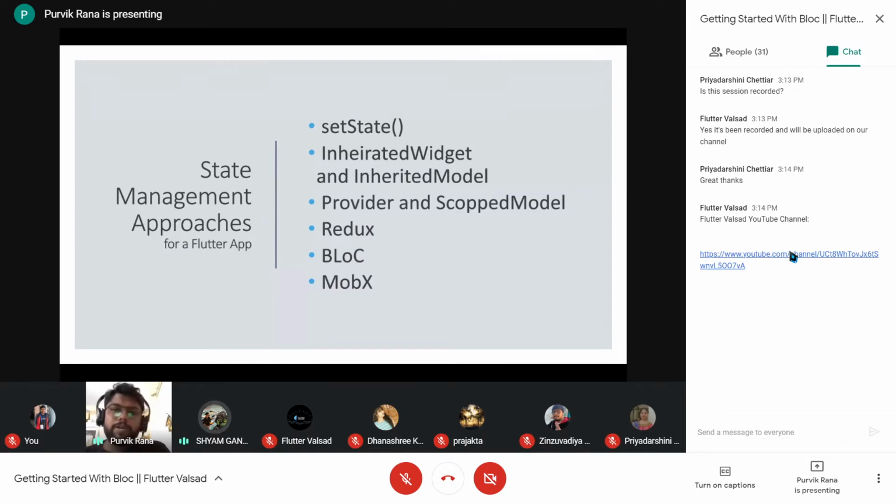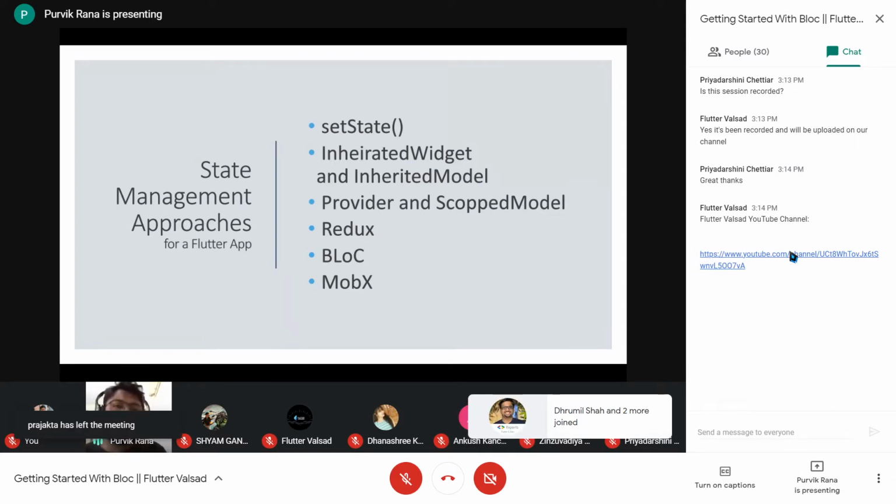You can say Provider works under the hood inside BLoC. So you can say BLoC is managing the state with the help of Provider. There are different widgets in BLoC that work under the hood to manage the state of our application. So you can say BLoC is a wrapper for Provider.